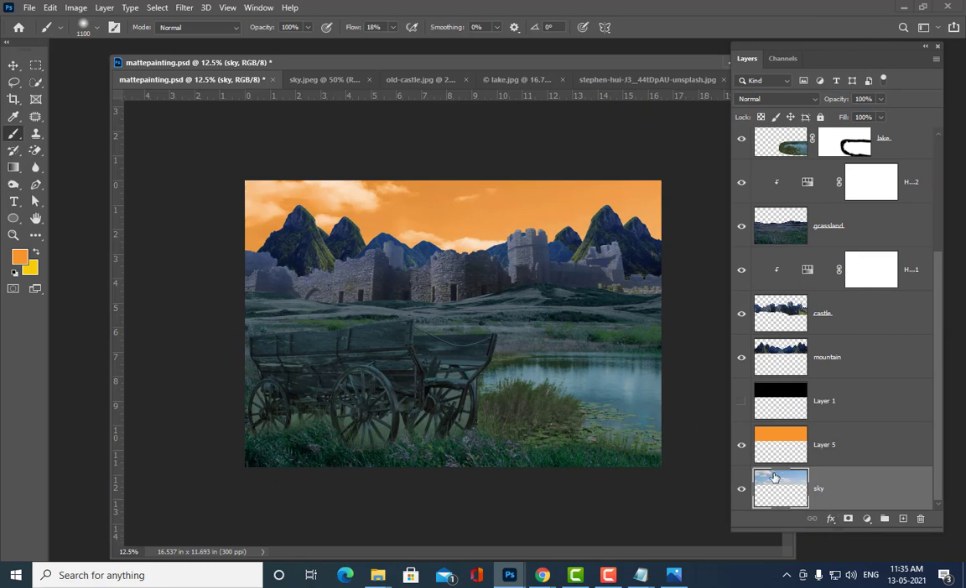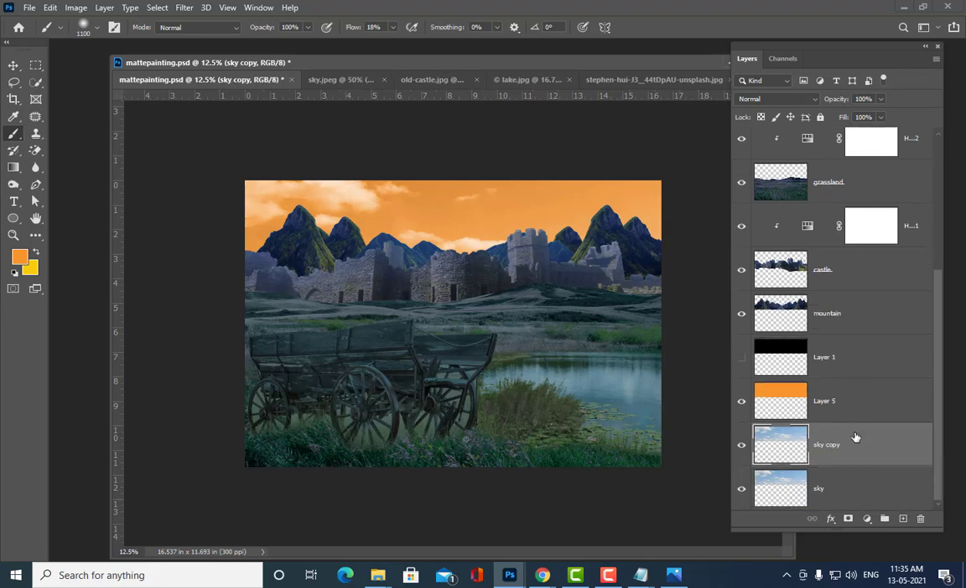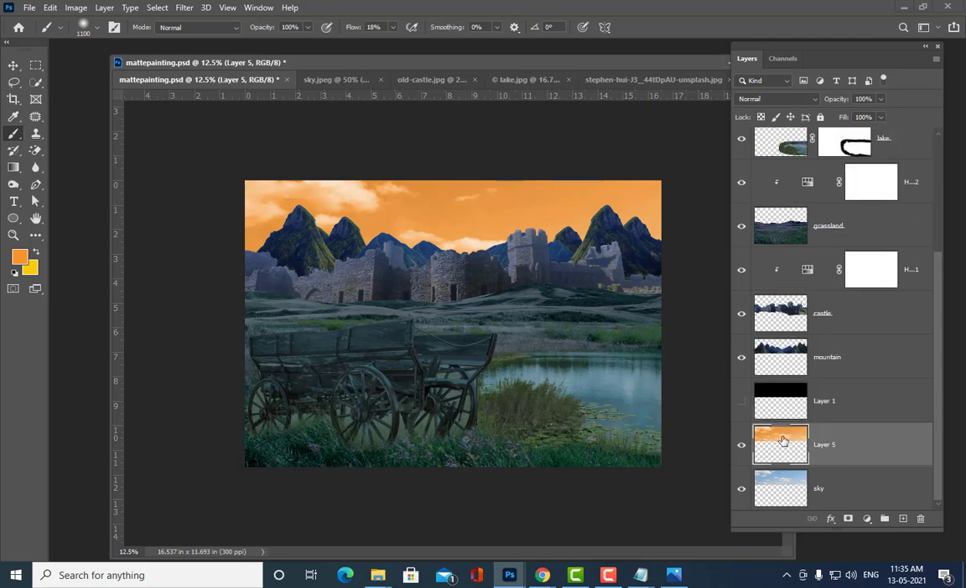See here, if I try to change this sky again, the original sky will be lost. So what I will do is I will just take a duplicate of this, and then I will merge these two layers. Are you all getting my point? I am going to merge these two layers, and then I will apply one filter to this.